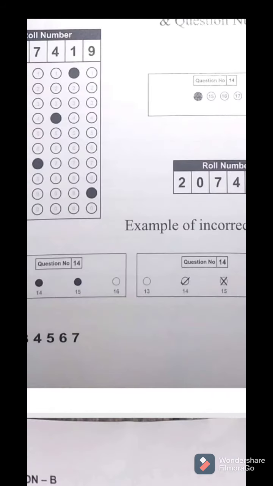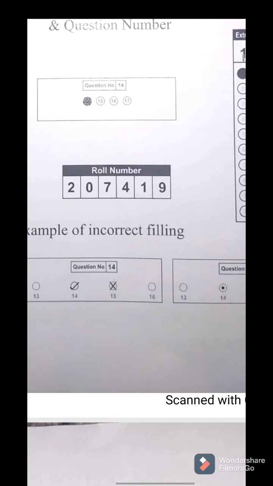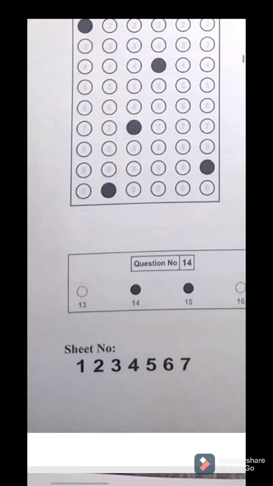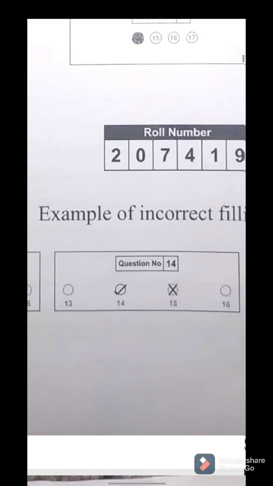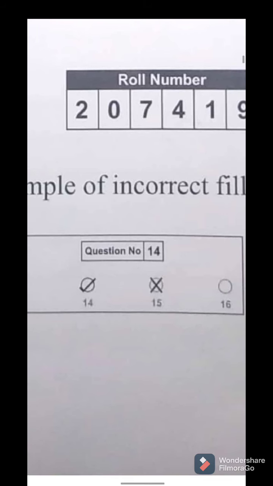Okay, now these are examples of incorrect filling. Like you have filled 2 circles in one row, or if you are doing question number 14, you have marked question number 14 and you have crossed number 15, so even this is wrong.